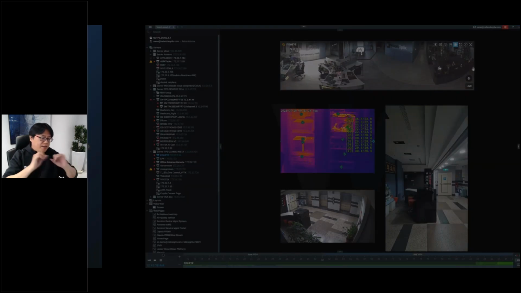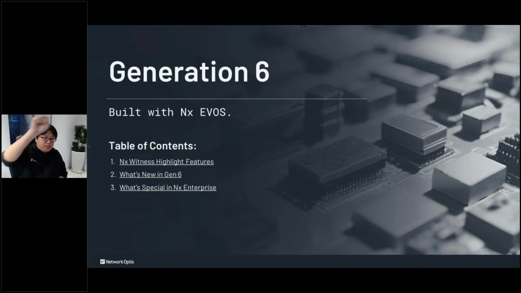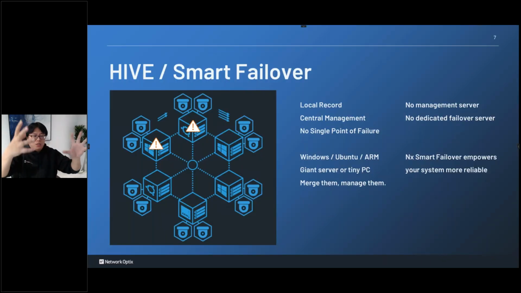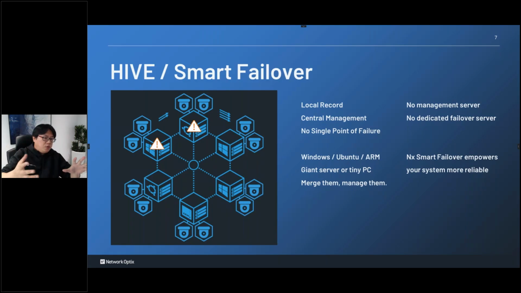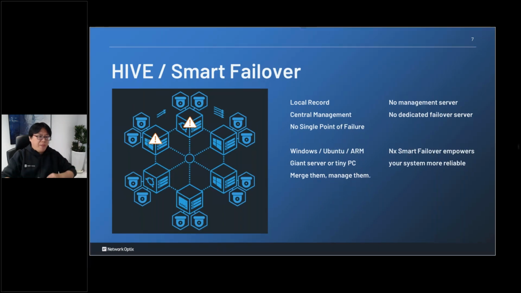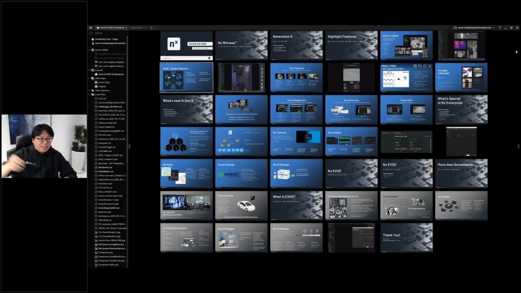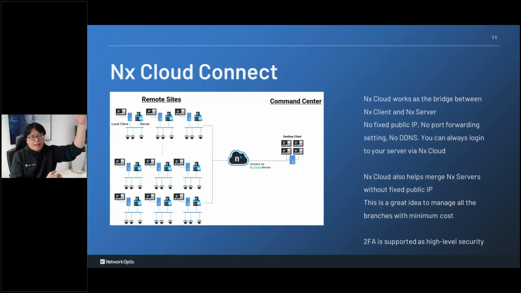Just like here. With multiple sites, when you install NS Windows and it reaches to the cloud, we can merge them like that. So it's easy for them to manage all the sites. In the center, they just log in and see all the sites showing on the left panel. They can feel free to connect to the camera to see the view, playback, everything, get a notification, get an alert or something.